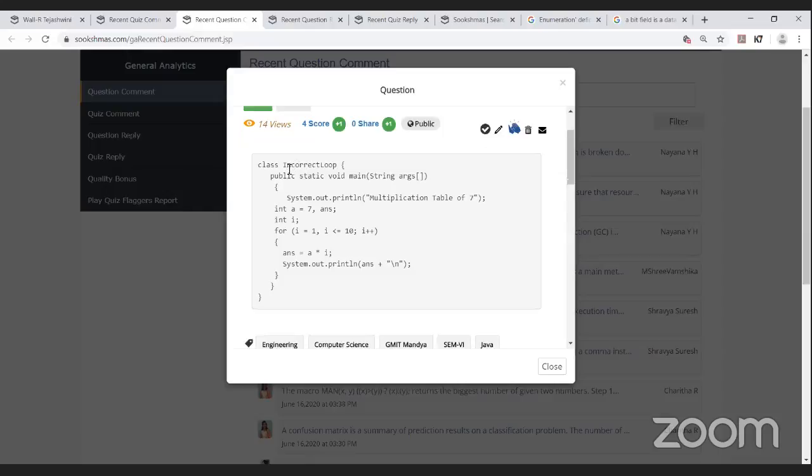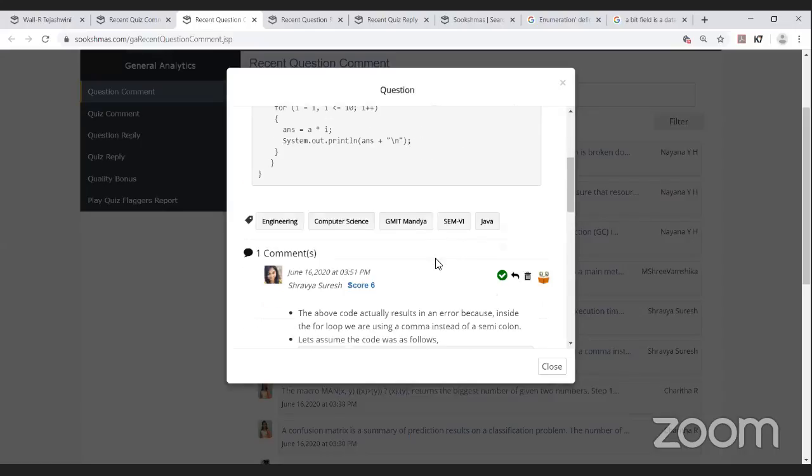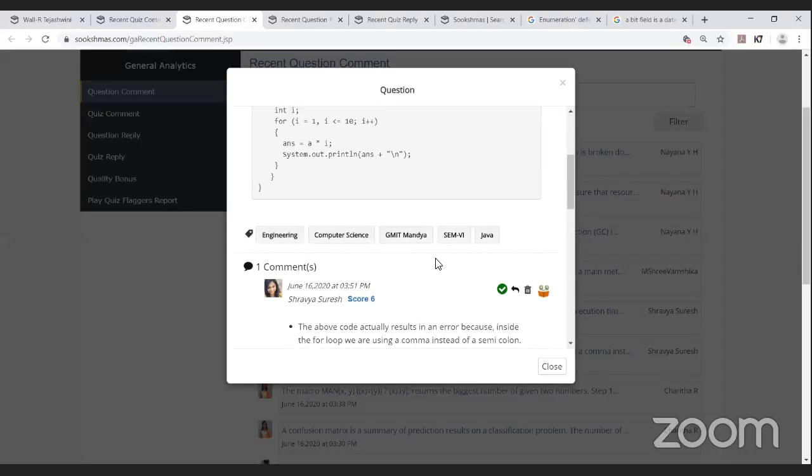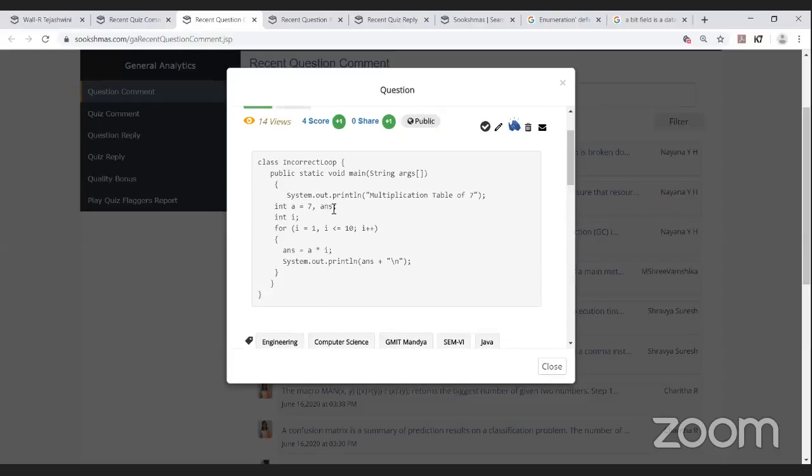Tejaswini, let's move into the reply after this question. Okay, Sindhu. Since she has mentioned the class name itself as incorrect loop.